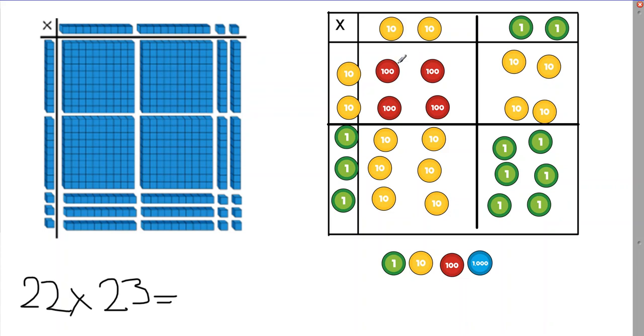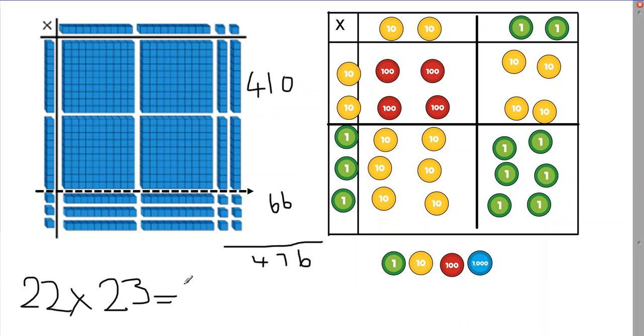Now, let's look at this first row here. I've got 410. And if I put my little line in there, okay, I've got 410. So on my first row, I had 410. And on my next row, I've got 66. Have I got 66 here? Yeah, 66. When I add them together, I'm going to get 6, 7, 4. So my answer was 476. Well done if you got that.